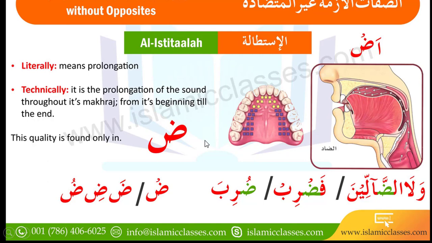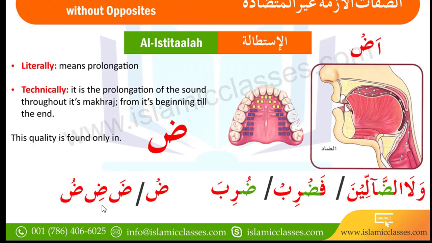And one thing more: there are 5 qalqala letters, kutubu jaddin. If these 5 letters have a sukoon sign, at that time basically we make qalqala. Otherwise, if a qalqala letter has fatha, kasra, dhamma, we do not make the qalqala sound on that one. Only if a sukoon sign or shad comes do we make qalqala, otherwise no. This is the only exceptional quality, otherwise all qualities are kept except this qalqala.